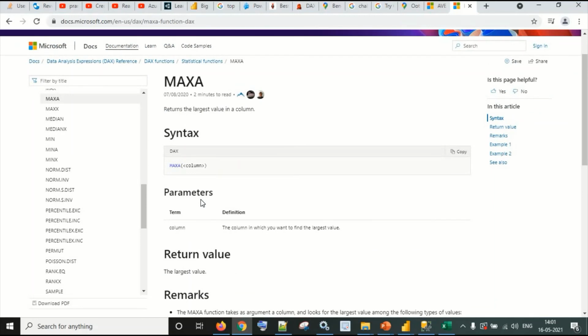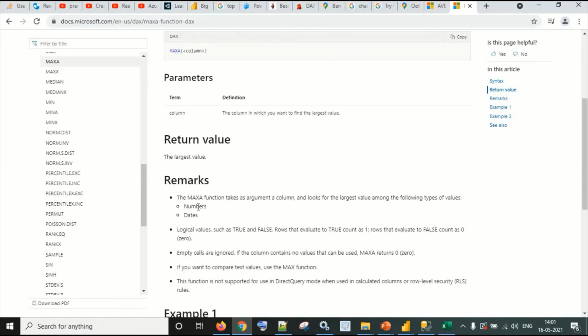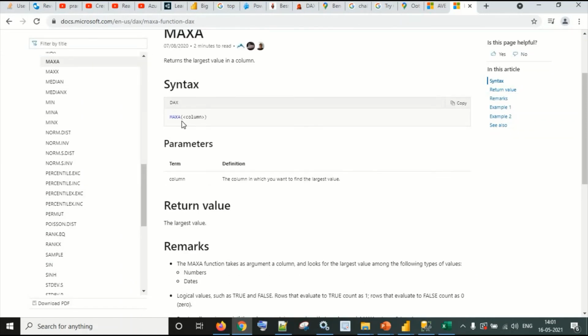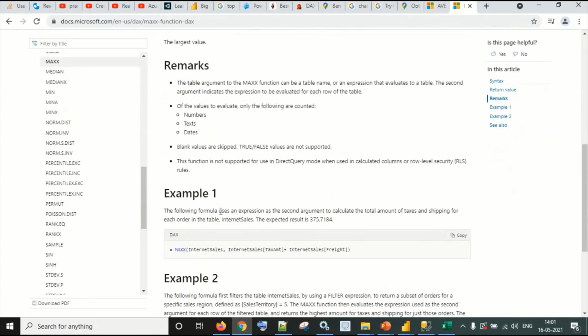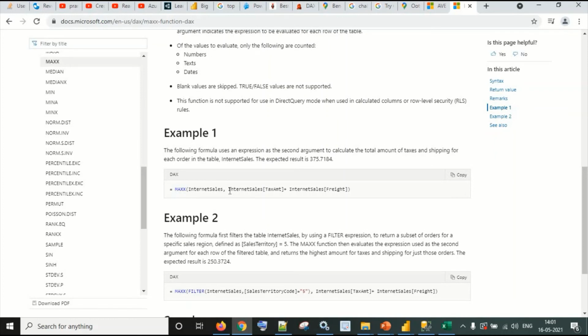MAX basically gives the maximum value from any column. But when we have two different types of data, then we have to use MAXA. Then what is MAXX? As we discussed with average related DAX, it includes an expression, and that can be shown here. It is adding some values from two different columns and then taking the maximum of that. So that is what the difference is.